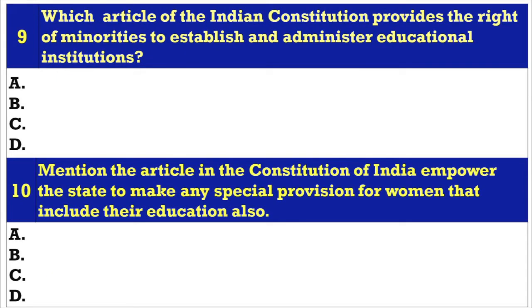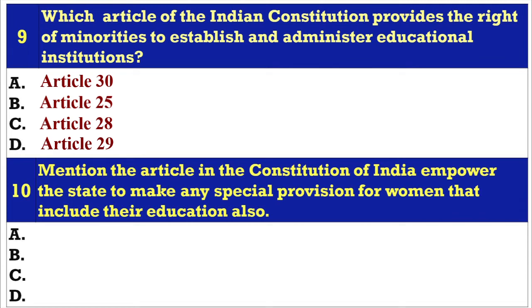Question number 9. Which article of the Indian Constitution provides the right of minorities to establish and administer educational institutions? A. Article 30, B. Article 25, C. Article 28, D. Article 29. Answer A. Article 30.